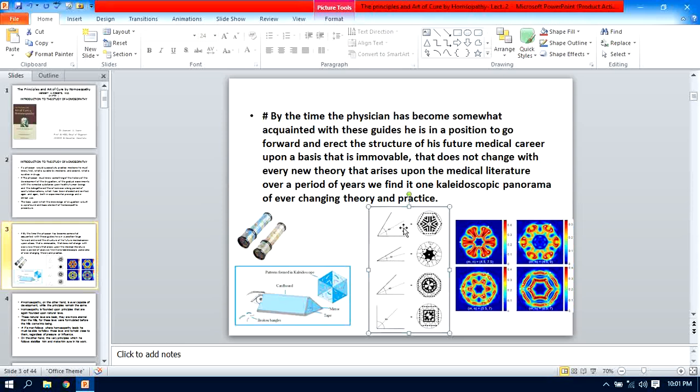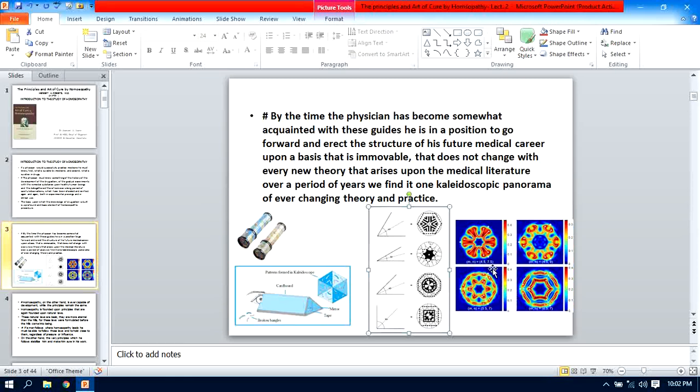Otherwise, if you change your angle, you can get different images of the patient. The disease phenomena, the materia medica and the application of medicine, the homeopathic principle, these are immovable; they do not change during the course of time.